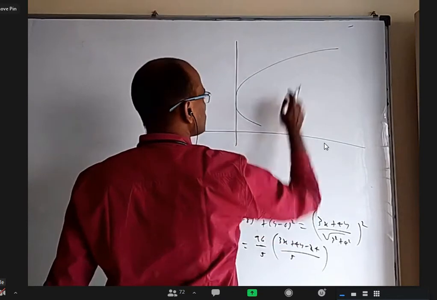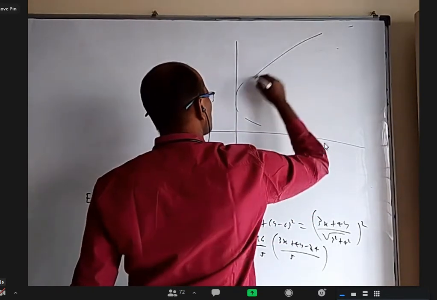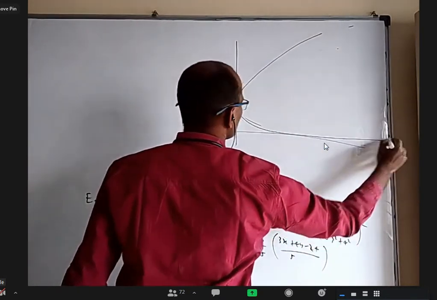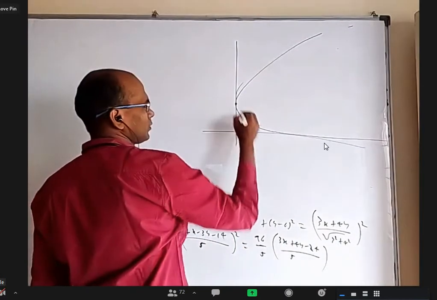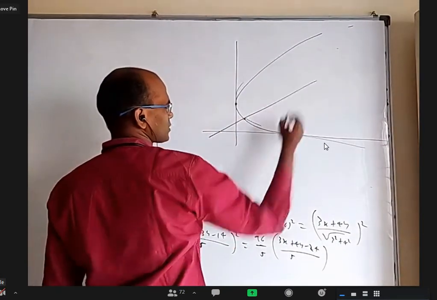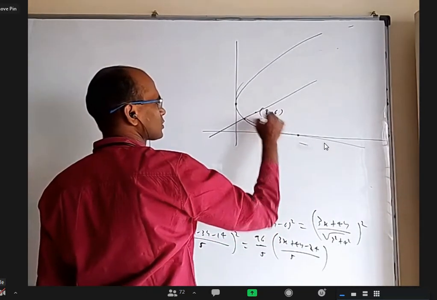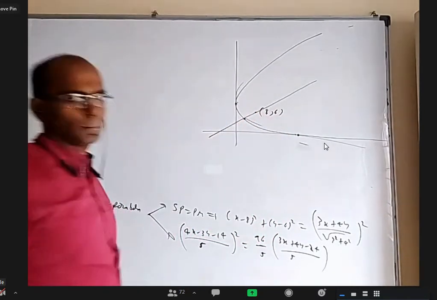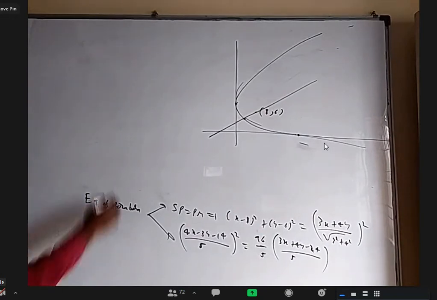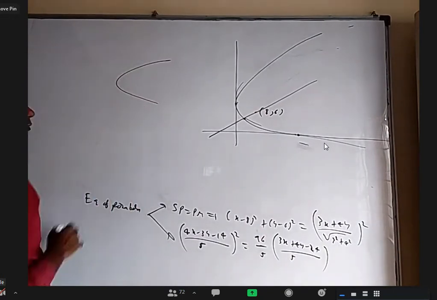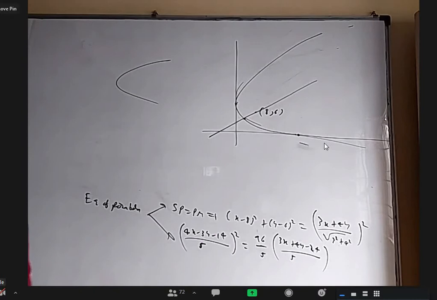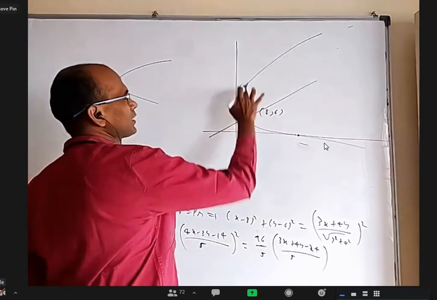Okay, parabola. The parabola is like this. The vertex is somewhere here. This is the axis. Sorry, the focus is some (8, 6). I'm asking what is this? What is this? Okay. Sir, do we know the equation of the focal chord? Okay, if you know, you can tell now what is there.